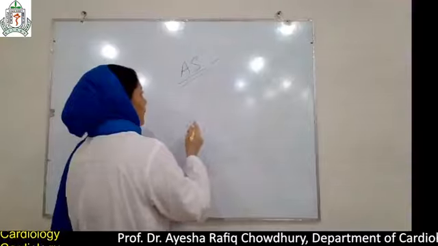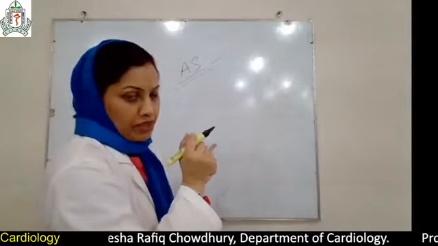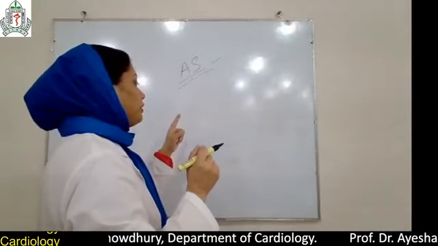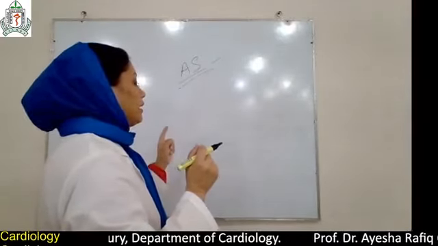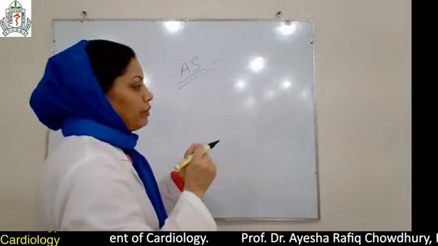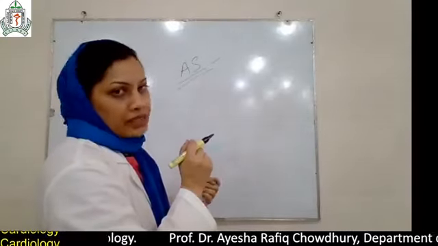When we examine the patient, the apex beat is a thrusting apex beat, and there may be a palpable P2 if there is hypertension. The aortic stenosis murmur is best heard in the aortic area, also may be heard in the mitral area, and it radiates towards the neck.